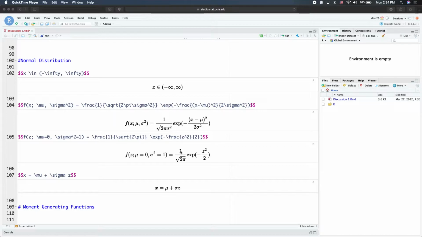And if we are able to sample from a standard normal distribution, we can always use this reparameterization trick to generate another normal distribution with a particular mu and sigma. As long as you can sample one from the standard normal.